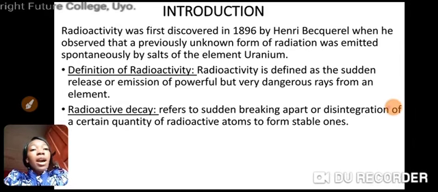It says, this refers to sudden breaking apart or disintegration of a certain quantity of radioactive atoms to form stable ones. You have to know that when radioactive elements emit the rays, it's actually emitting the rays from the nuclei of that element. Nuclei is a plural form of nucleus.